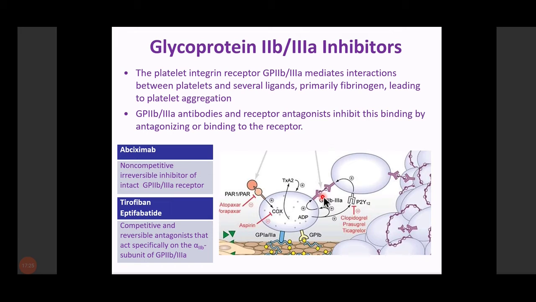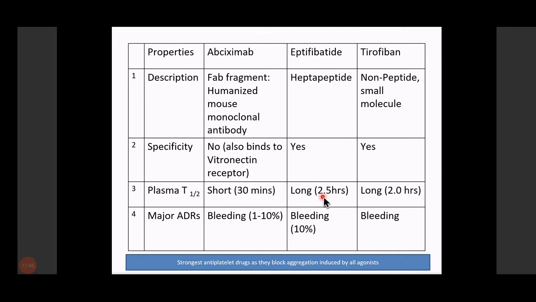So for thromboxane A2 inhibition, we have aspirin; for ADP P2Y12 receptor inhibition, we have clopidogrel, ticlopidine, prasugrel, ticagrelor and cangrelor. Then finally, GP IIb/IIIa inhibitors, we have abciximab, tirofiban and eptifibatide.